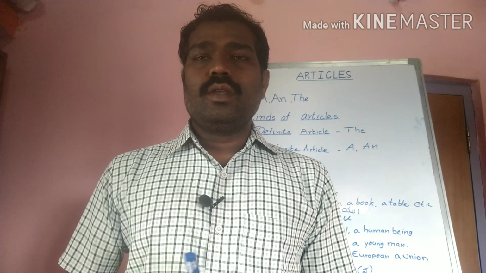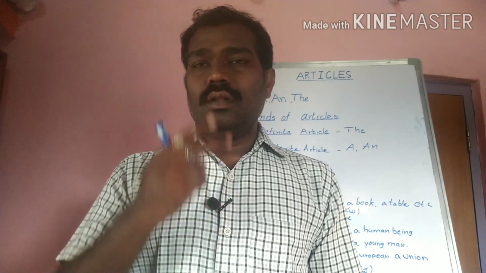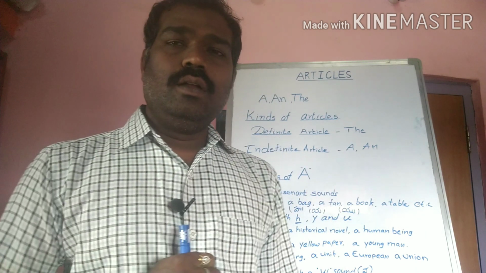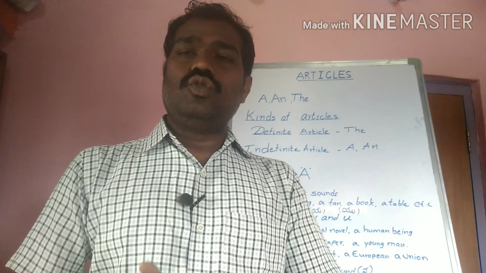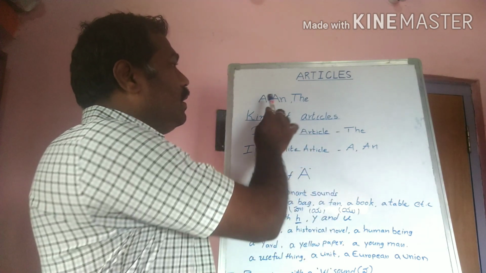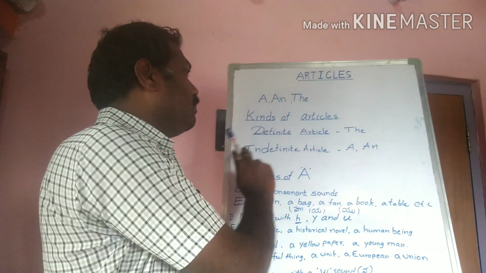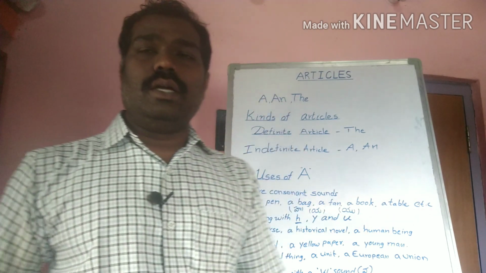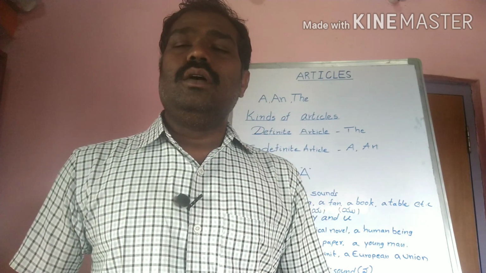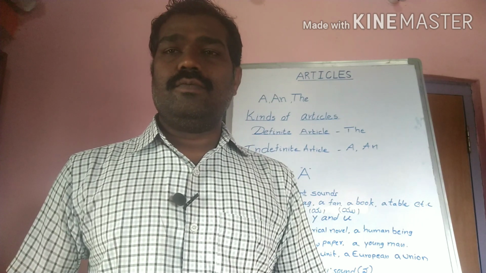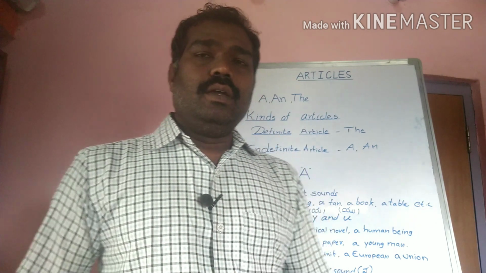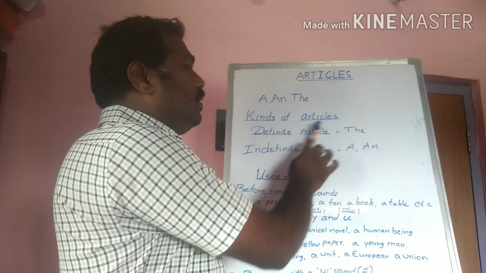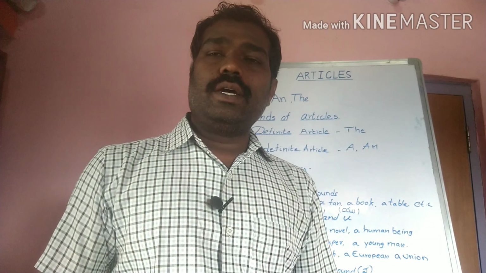Today in this video we are discussing articles. Okay, what are the articles? Articles are of two kinds, mainly A and the. A and the are called articles. It is also called demonstrative adjectives. Which adjectives? Demonstrative adjectives. Okay, these articles are divided into two kinds. How many kinds? Two kinds.